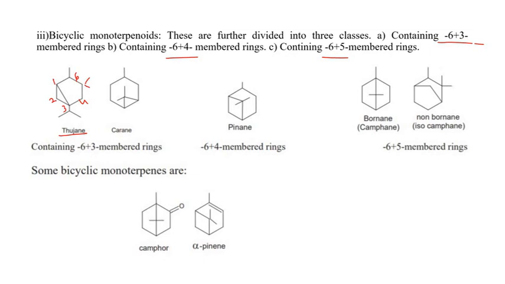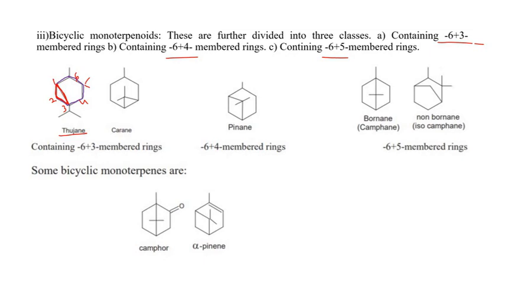But if you just see this part, this becomes a six-membered ring. Fine. But if you do it like this, then it becomes a three-membered ring, right? This is a three-membered ring here. So these are called bicyclic.